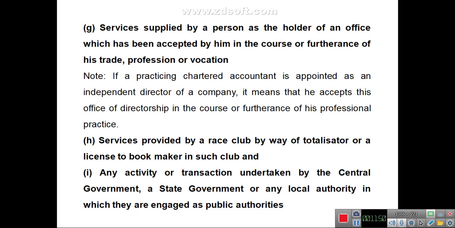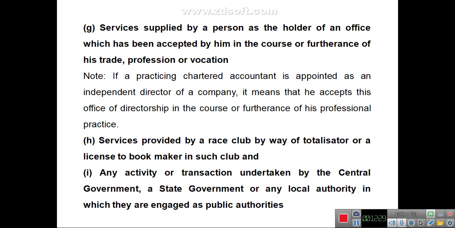Another one is services supplied by a person as the holder of an office which has been accepted by him in the course or furtherance of his trade, profession, or vocation. What it's saying is that any supply of services by a person to another in the course or furtherance of business will be included in the term business. For example, suppose a practicing chartered accountant is appointed as an independent director of a company.